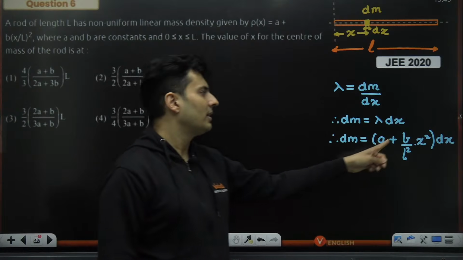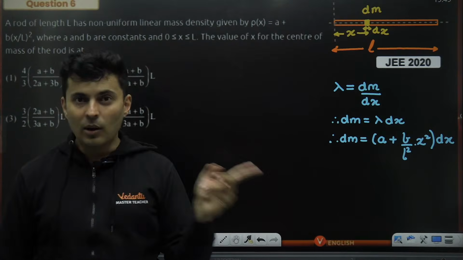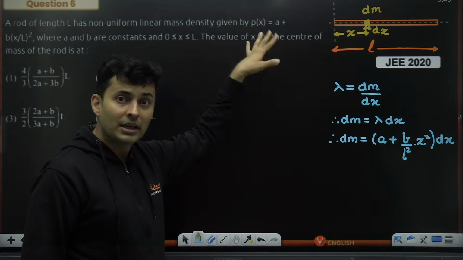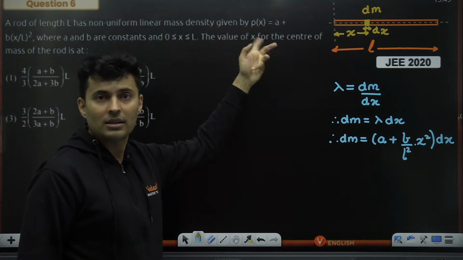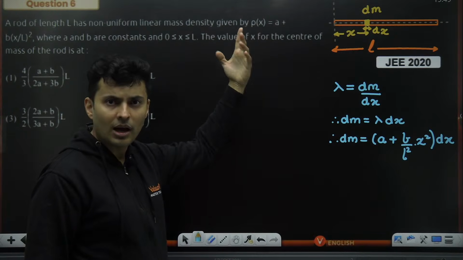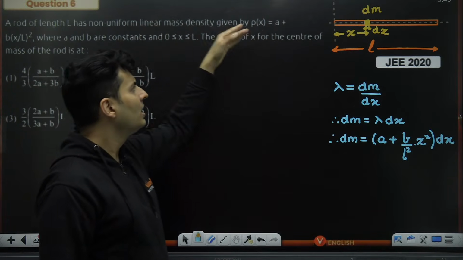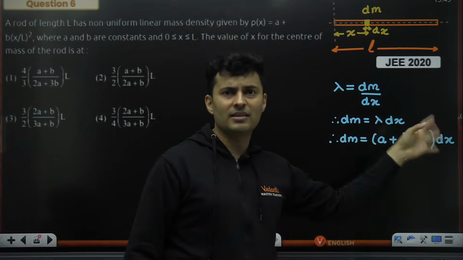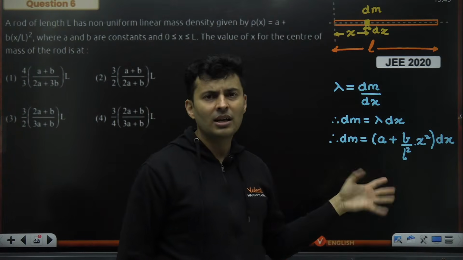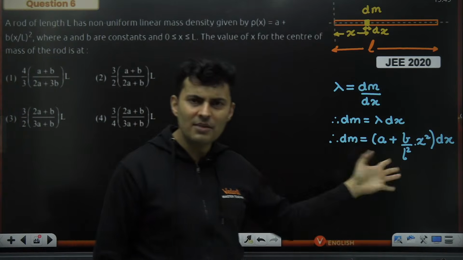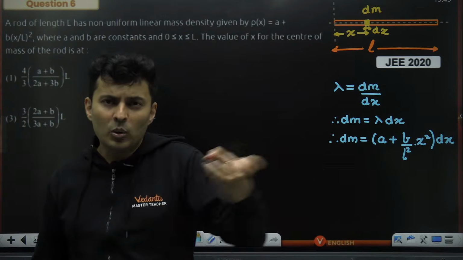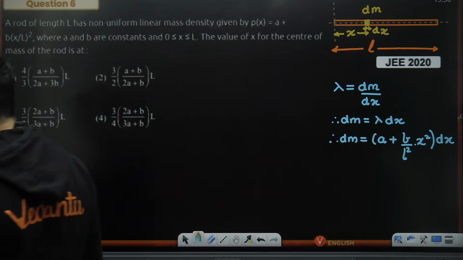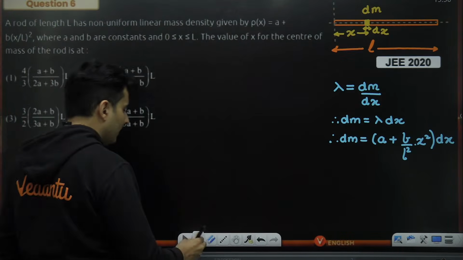So this is what dm is. How did we get that? Because this is given. Sir, will this always be given? Can this equation change? Yes, this will always be given to you, and this might be different. It could be ax plus bx cube, ax minus bx raised to 5, a sin x, any function. It's just a function. How that density is changing, that's all given to you. Is that absolutely clear? Okay, fair enough.